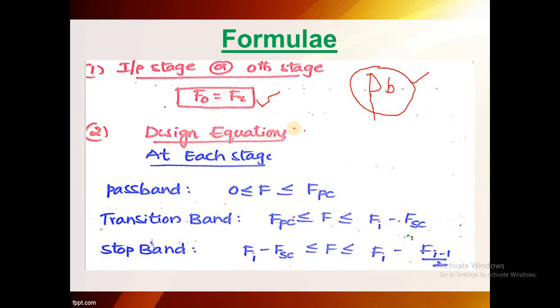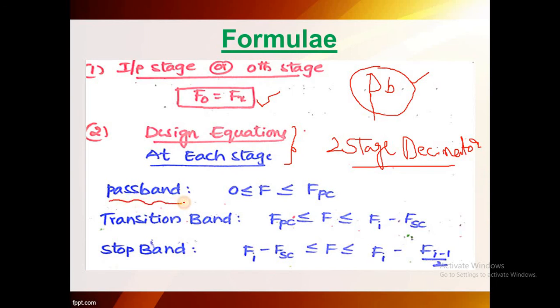And these are the design equations for each stage. In problems, they will ask to design a 2-stage decimator, 3-stage decimator, 1-stage decimator. All these problems are very important. This topic, multi-stage implementation of sampling rate conversion, is especially meant for problems. Just by knowing the basic idea, we can easily solve them.